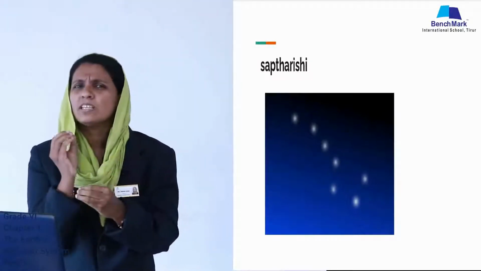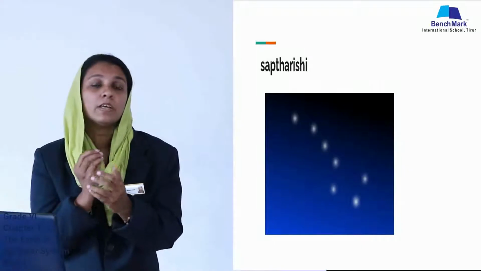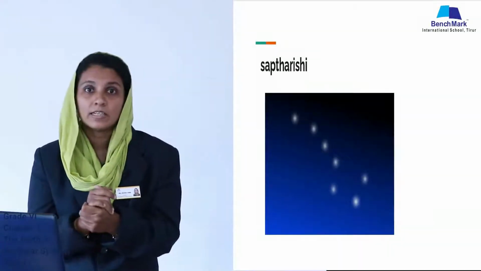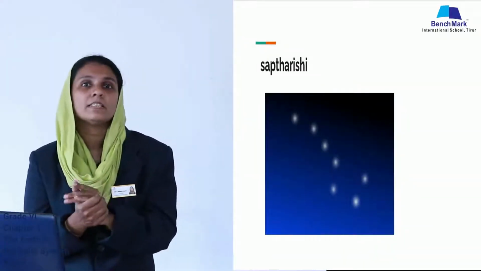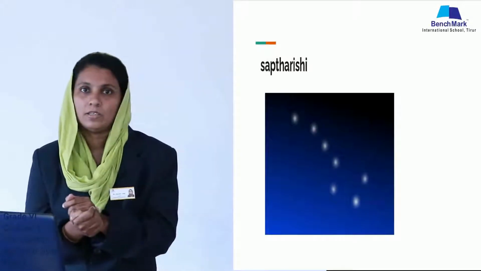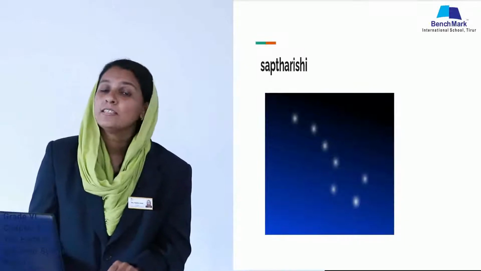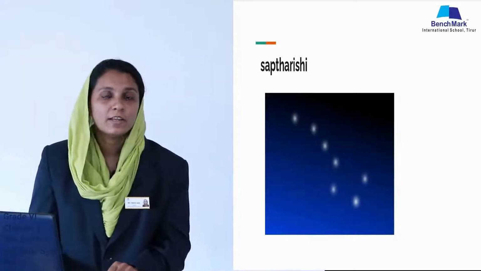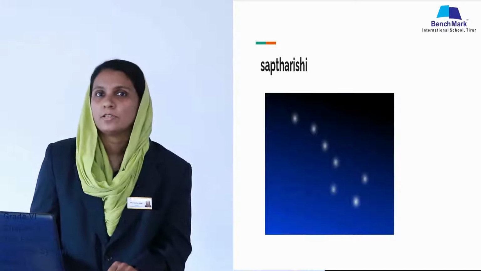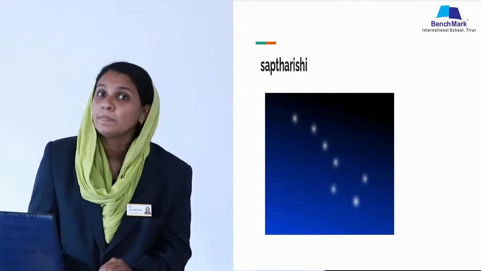So we want to study one of the constellations. One of the important constellations, that in India is known as Saptarishi. Okay, Saptarishi. Can you see? This is an important constellation and its name is the Ursa Major constellation. In India it is known as Saptarishi.